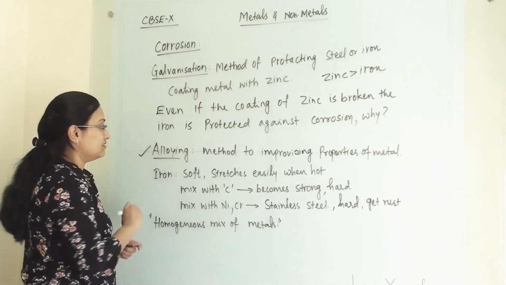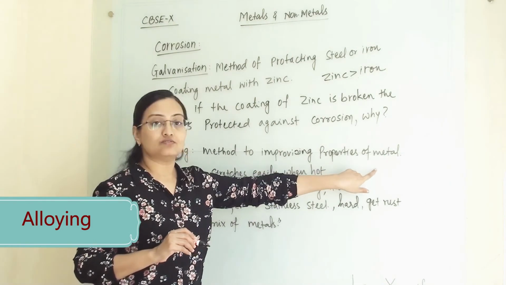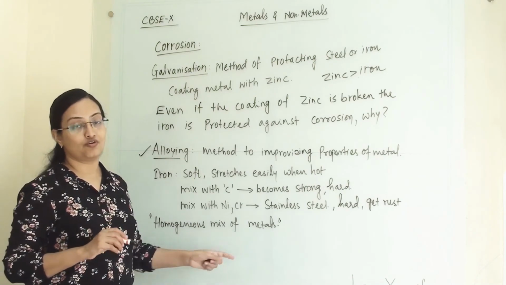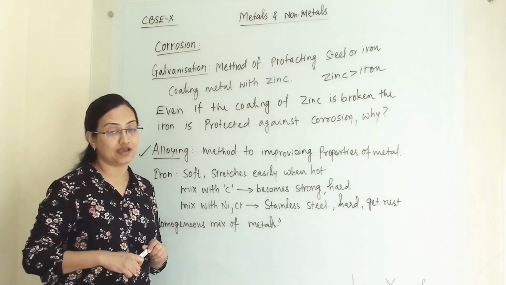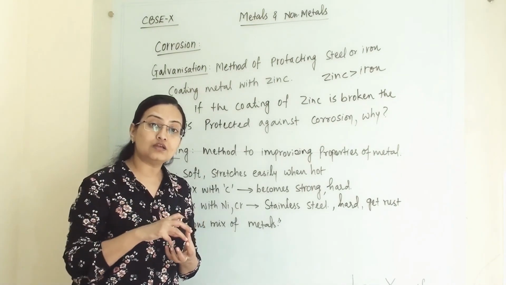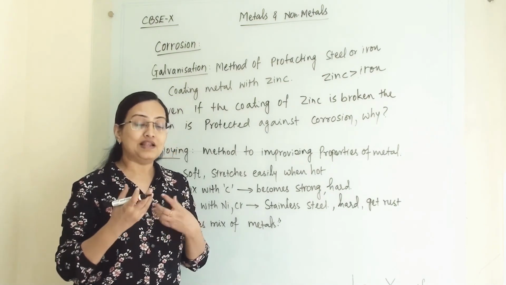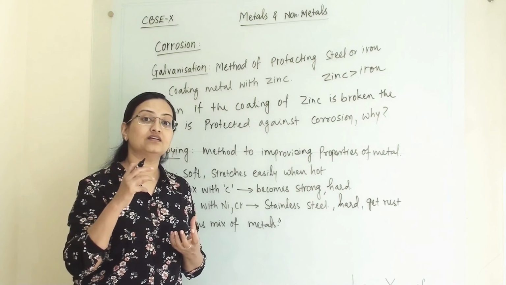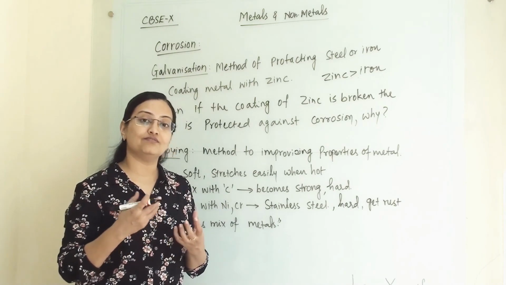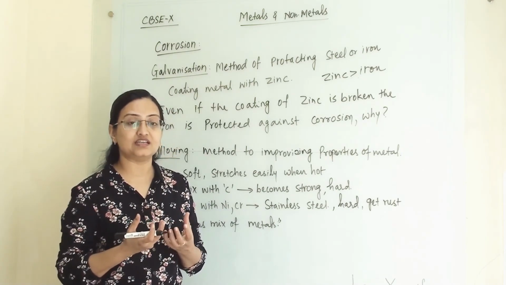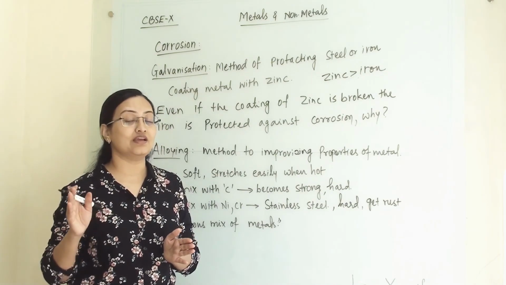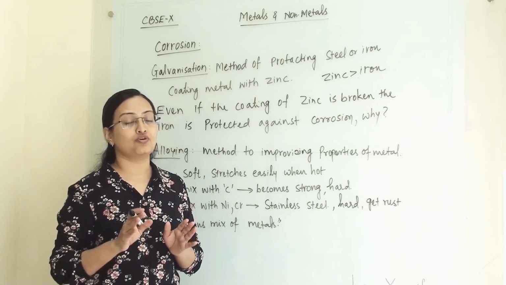Now, what is alloying? The method of improving properties of a metal is known as alloying. Basically, an alloy is a homogeneous mixture of metals. When we make an alloy, we first take a base metal, then add some other metals to that. We melt the base metal and add the other metals in liquid form. Then we mix them well in a liquid state and leave them to come down to room temperature. This is how we make an alloy. This is a homogeneous mixture of metals.